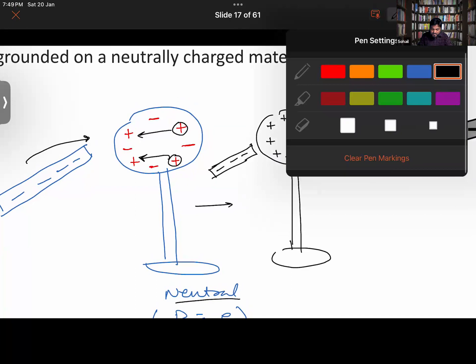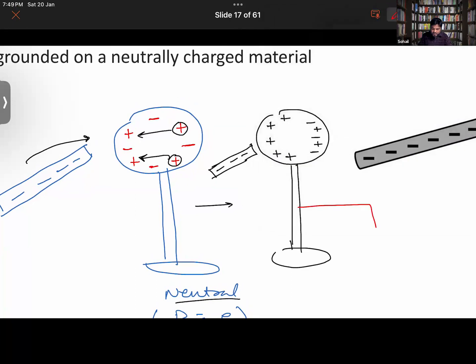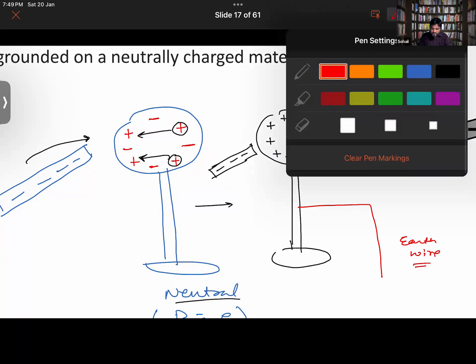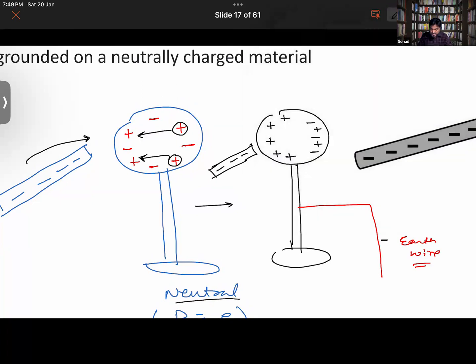Now further, what happens if you connect this body to an earth wire? From the earth wire, let's say negative charges conduct into this body. This body will gain negative charges from the earth.